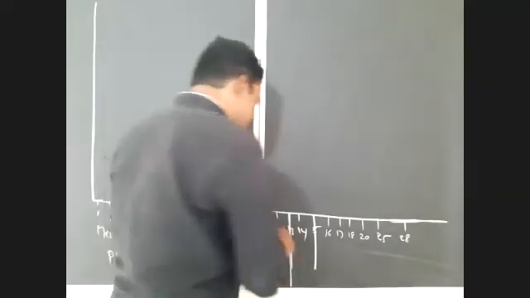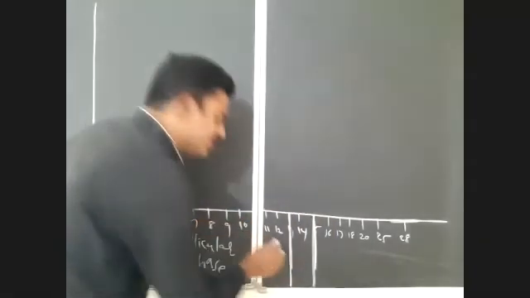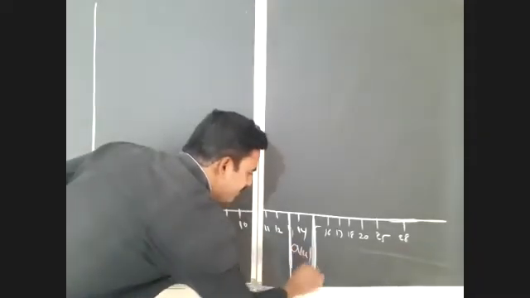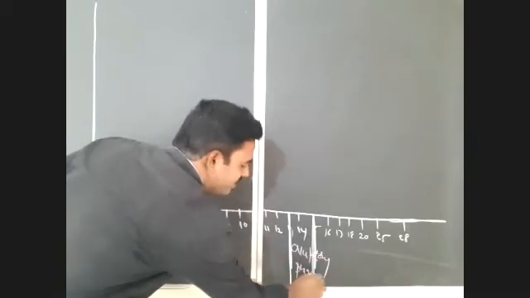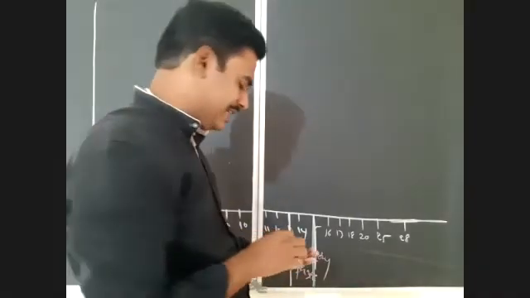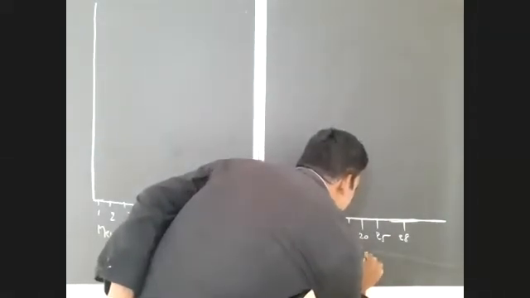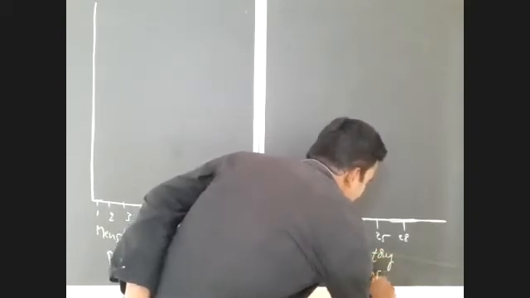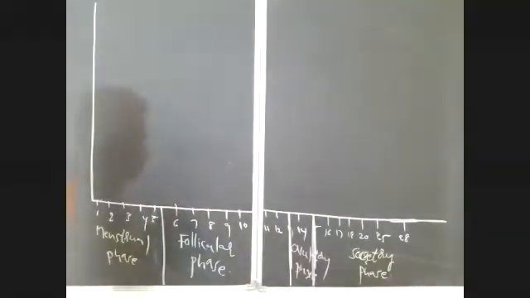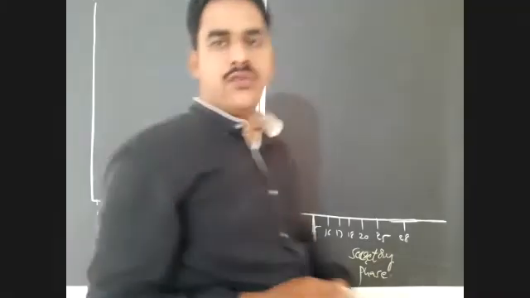The shortest phase here, which happens on the 14th day of the menstrual cycle, is the ovulatory phase. At last, the longest phase here we can notice. What is the longest phase here? That is the secretory phase or luteal phase. So those are the 4 phases here. The total 28 days of the menstrual cycle is covered here by these 4 phases.